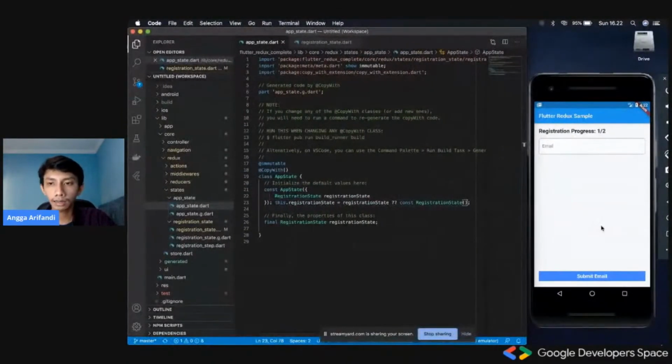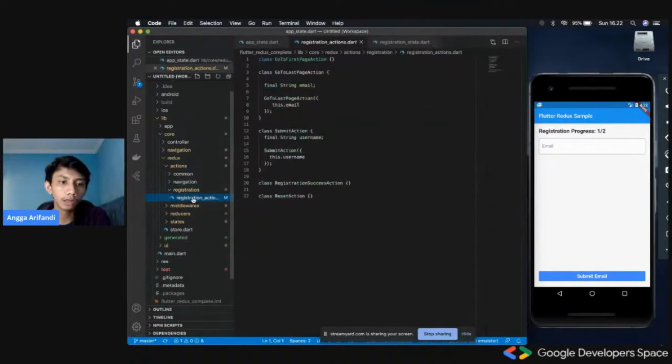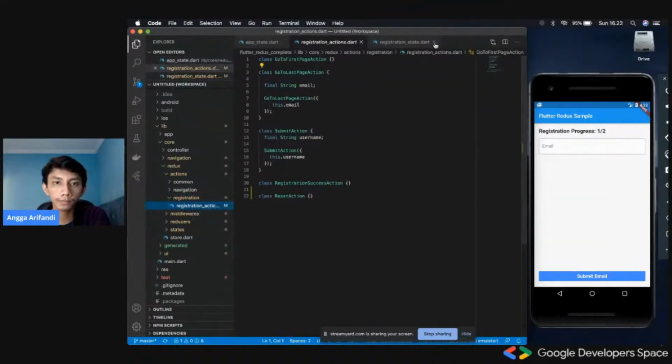And then after that is the action. Let me try by clicking this, it would run the submit email action, right? And then if I click this, it would run a different action. So what are the actions that we need inside this simple application? Just ignore the others. We would just focus on the registration for now. So we would have, I'm sorry, five actions.